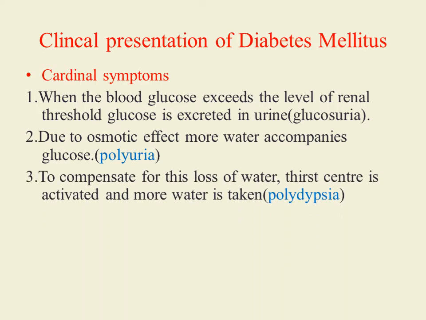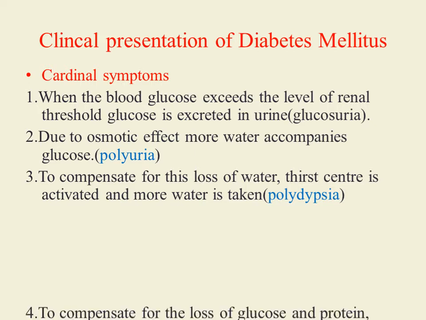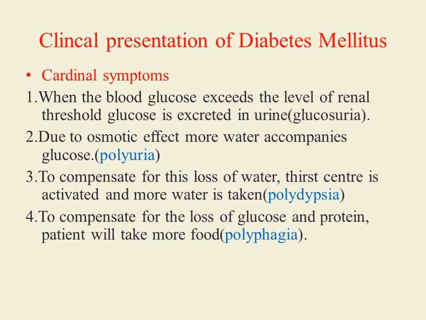To compensate for this loss of water in urine, the thirst center in the medulla is activated and more water is taken up. This condition is called polydipsia, which is the second cardinal symptom of diabetes mellitus. To compensate for the loss of glucose and protein, the patient will take more food because of stimulation of the hunger center in the medulla, and this condition is called polyphagia, which is the third cardinal symptom of diabetes mellitus.